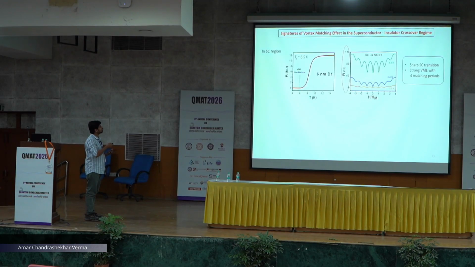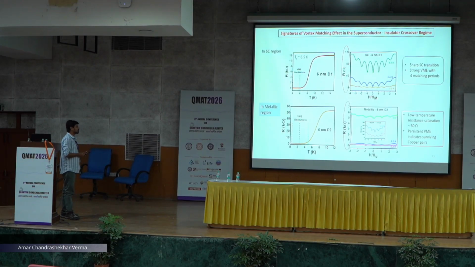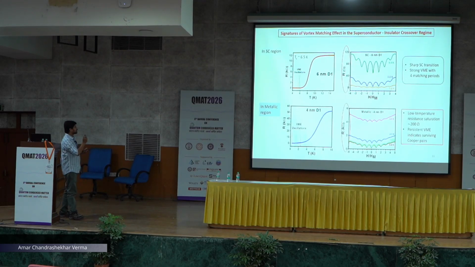For the superconducting film, we have seen such oscillation in the film with four matching fields, and we can see the resistance is very low. For the metallic film also we can see such oscillation. The resistance is increasing as we increase the temperature, and it saturates around 30 ohm, but still we can see the vortex matching effect. As we go towards the next metallic state, the 4 nanometer D1, here also the resistance saturates at 200 ohms, but still we can see such oscillation. That means vortex matching effect.